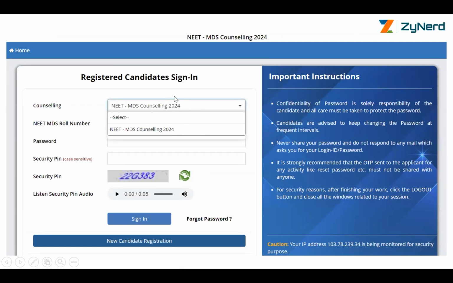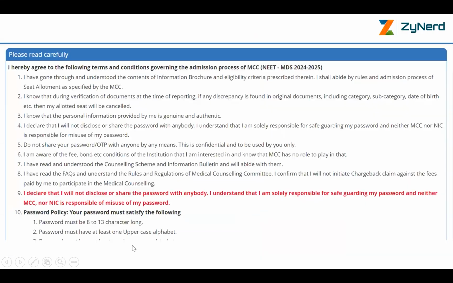But if you are registering for the first time, you have not signed up yet, just click on the new candidate registration at the bottom. After registering, the first level of registering with your OTP and all, you can come back and log in anytime through this portal. But the first time, use the new candidate registration, not these details. You will set your password and then come back and use this. Right now, click new candidate registration.